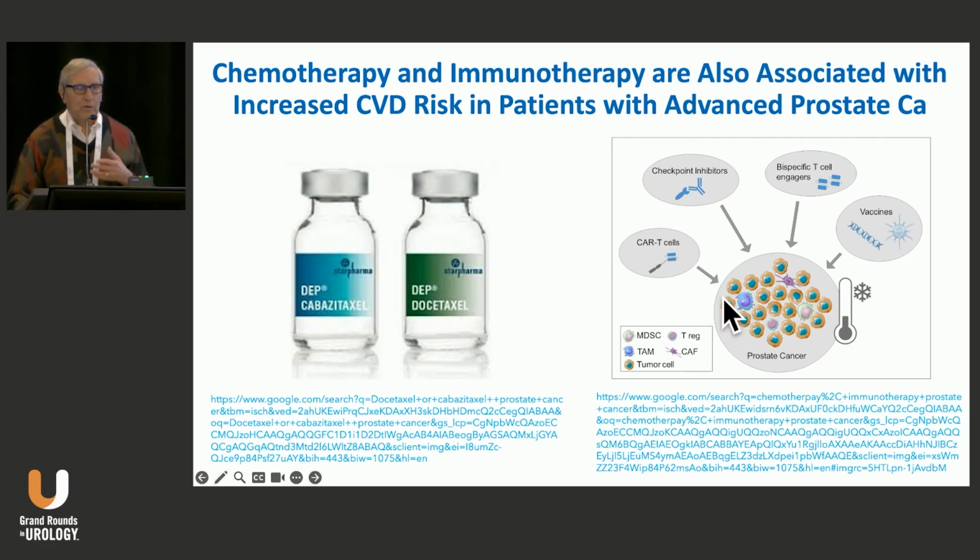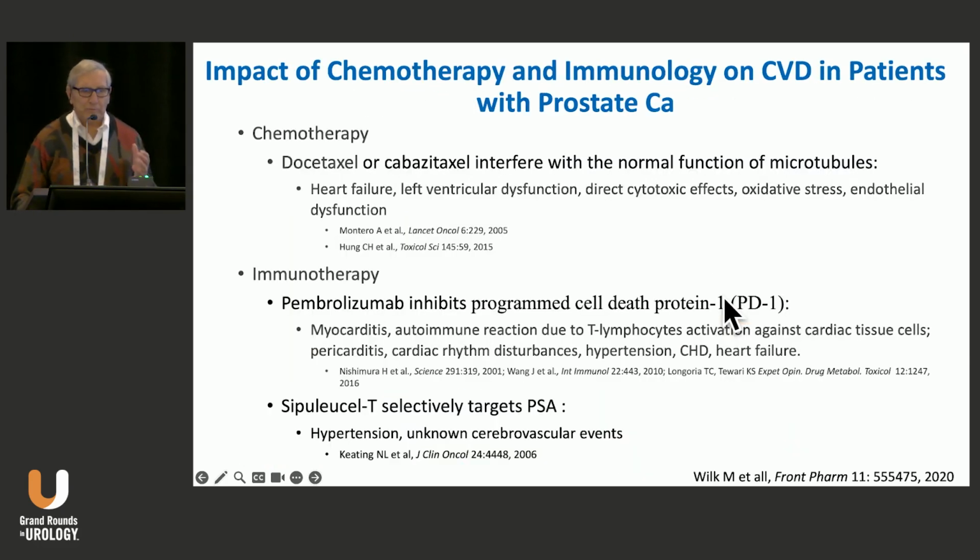And ultimately, we know that Taxol derivatives modify microtubular function, and look at all the types of heart disease that relate to Taxols. And that's particularly important in other forms of cancer other than prostate in terms of some of the cardiovascular disease complications. And then the PD-1 inhibitor, pembrolizumab, ultimately causes a lot of problems too, including myocarditis. And then we'll cover these in a little bit more detail in a second. But sepofarsen also targets PSA, but also is associated with an increased risk of cerebrovascular events.